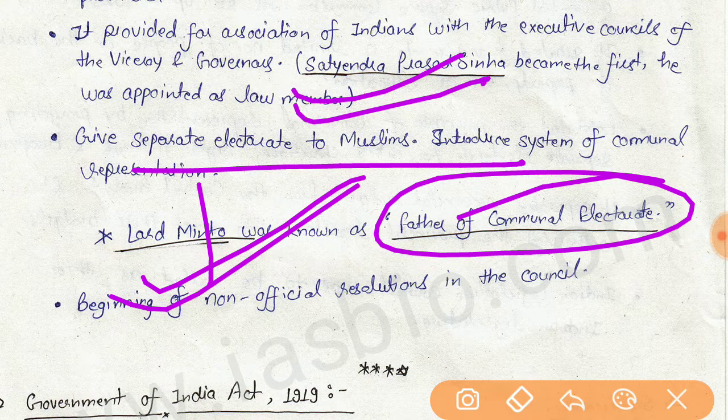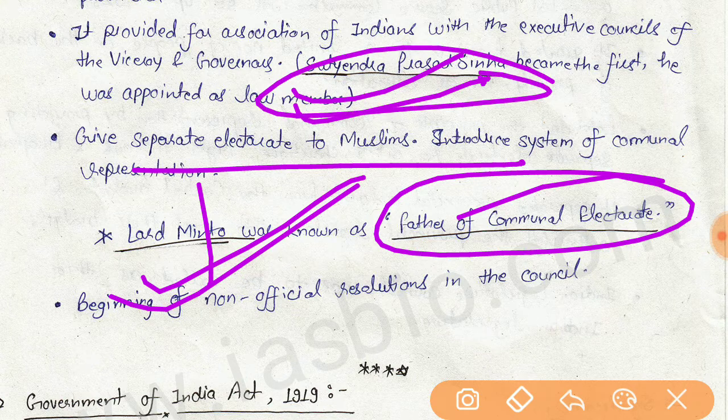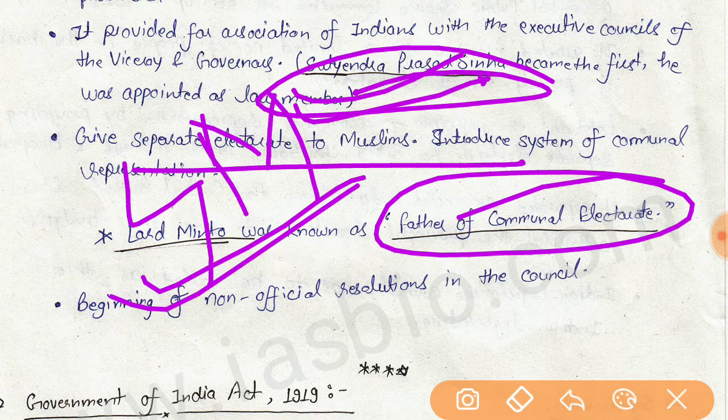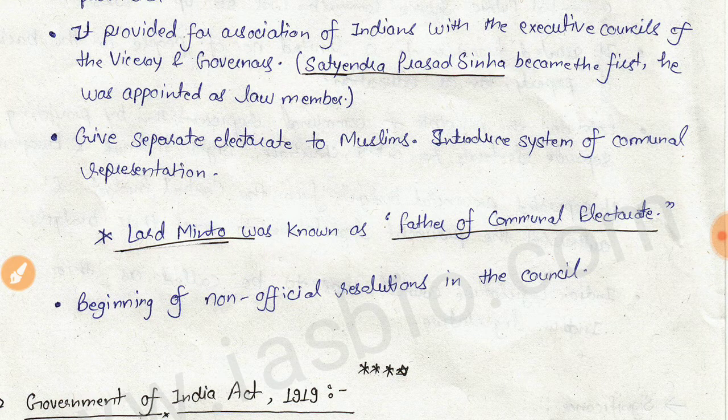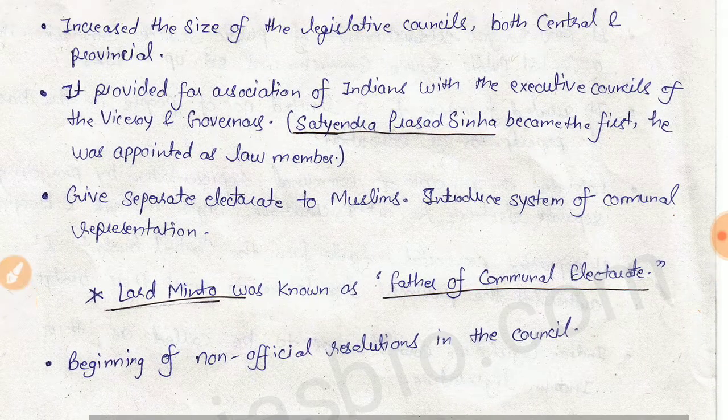Satyendra Sinha, from among the Indians, was allowed in the executive council of the Viceroy for the first time, and was appointed as law member. It also provided separate representation for presidencies, corporations, chambers of commerce and universities, etc.